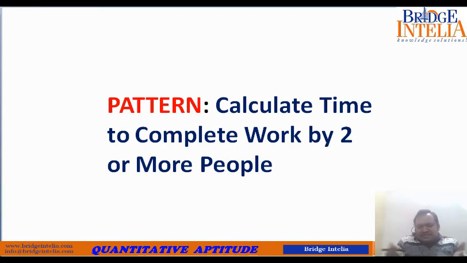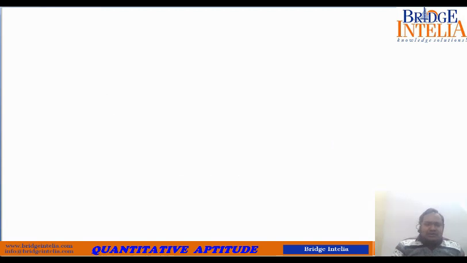If they start working together, then how many days would they require? These are questions where a few individuals are named and it is told that this individual takes this amount of time, the other individual takes that amount of time. So this is pattern 1. You will understand when we take a few questions from this pattern.